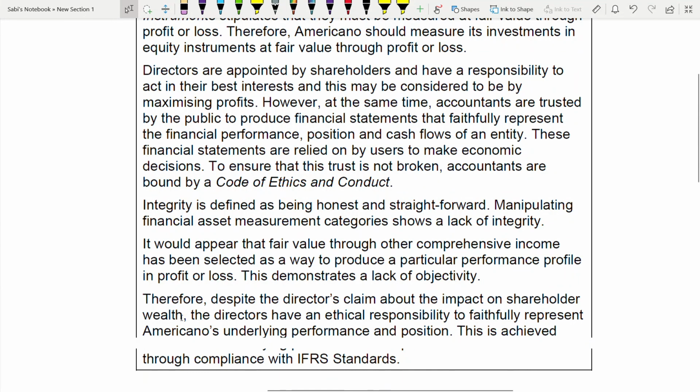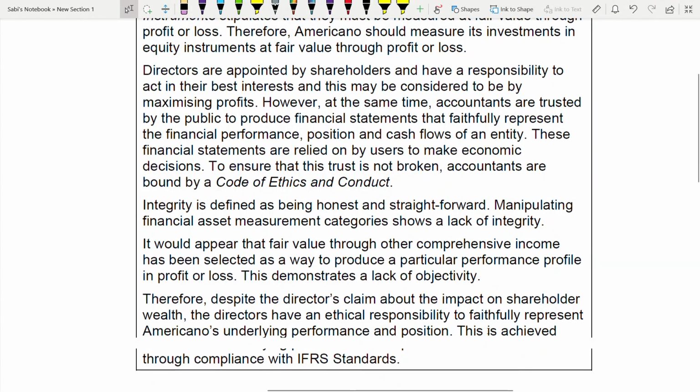Therefore, despite the director's claim about the impact on shareholder wealth, even though directors are claiming, yes, I am there for the shareholder, I want to maximize their wealth, they have an ethical responsibility to faithfully represent Americano's underlying position and performance. Whatever they say, that I am here to maximize shareholders' wealth, ultimately they have that ethical responsibility to show Americano's position and performance as it is, faithfully represented.